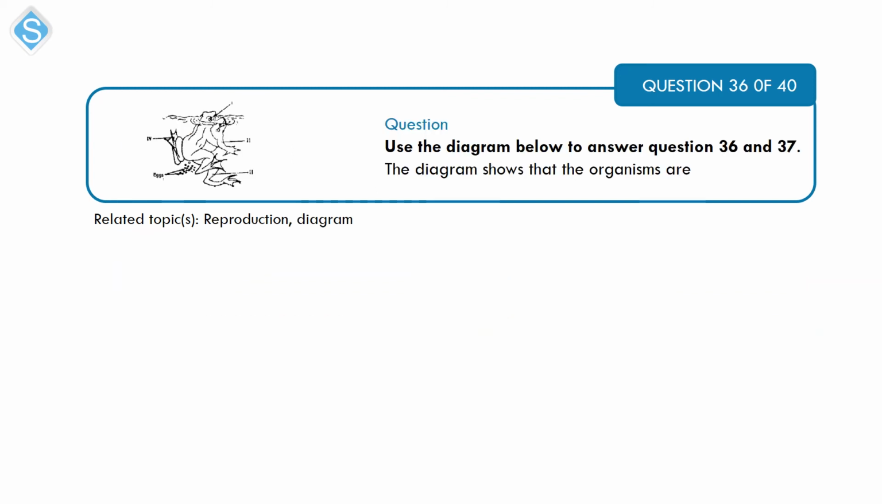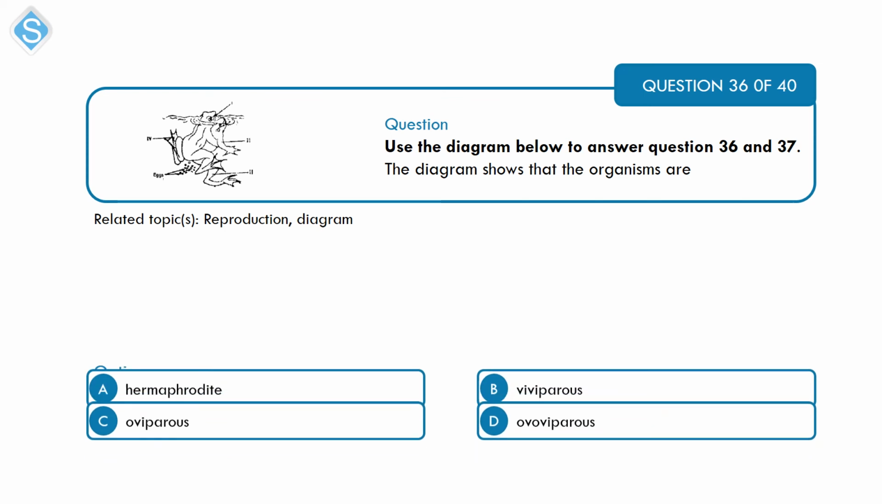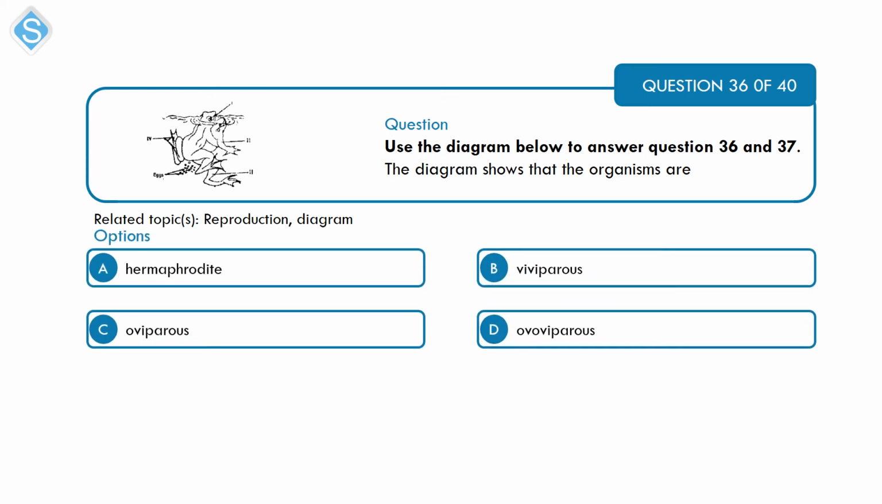Next is on reproduction. So use the diagram below to answer this question 26 and the next question 37. The diagram shows that the organisms are A. Hermaphrodite, B. Viviparous, C. Oviparous, and D. Ovoviparous.